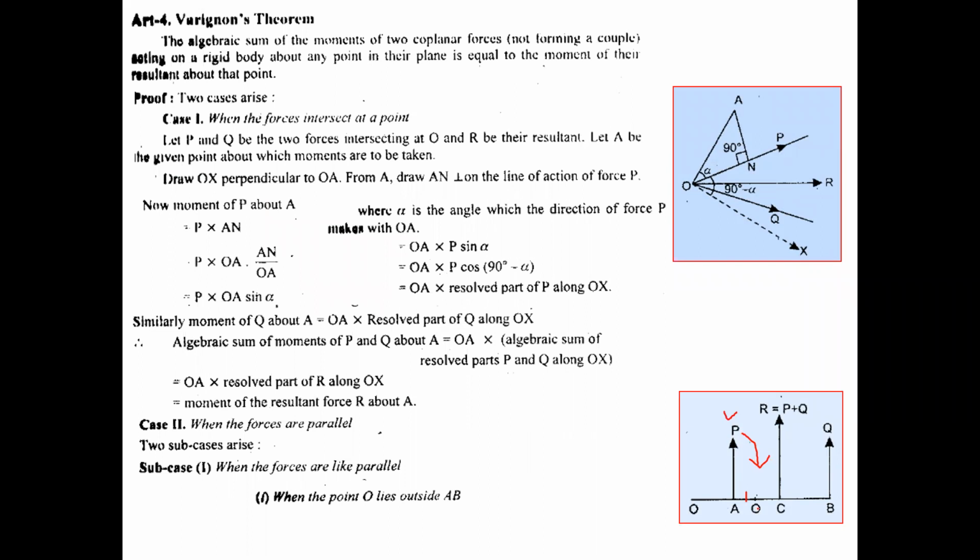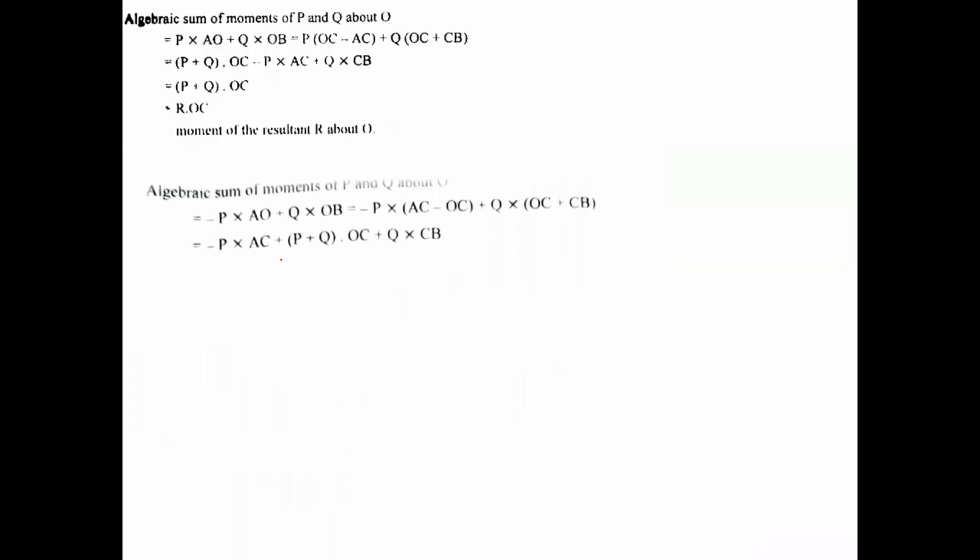So P into AO will move in the clockwise direction. So that's why I have taken the negative sign for P, but for Q it will be positive because it is on the left hand side of Q, so it will move anti-clockwise. So positive sign for Q, but negative sign for P. So you can see minus P into AO plus Q into OB.